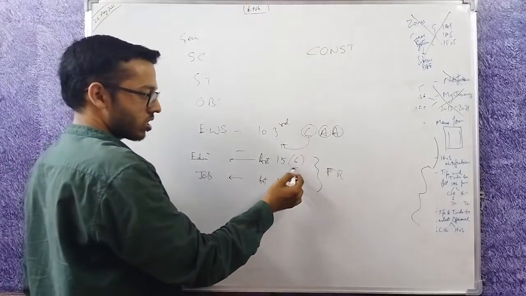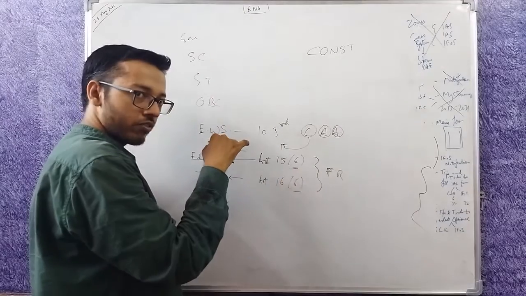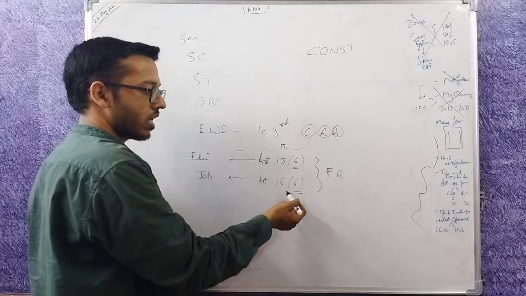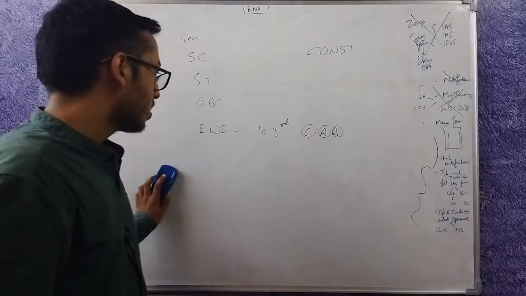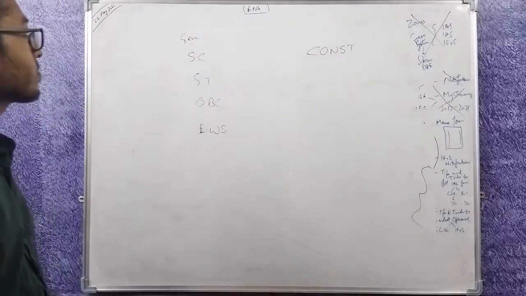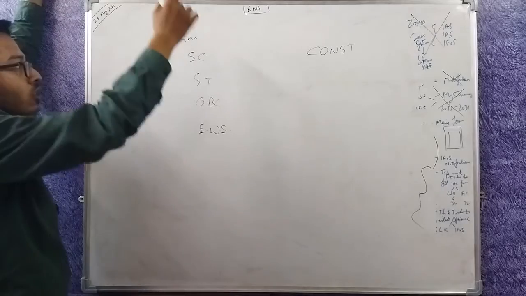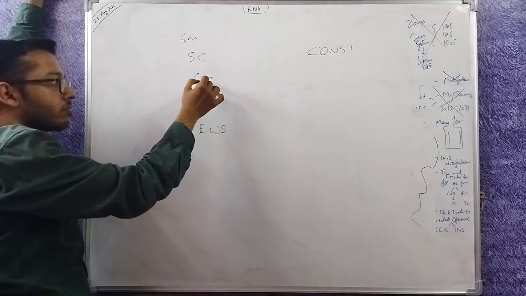This means a clause under article 15. There is the sixth clause. There were 5 clauses before that, and the sixth one was added in both of them. So this reservation is constitutionally mandated. The general category people are defined as those who don't come in any other category.